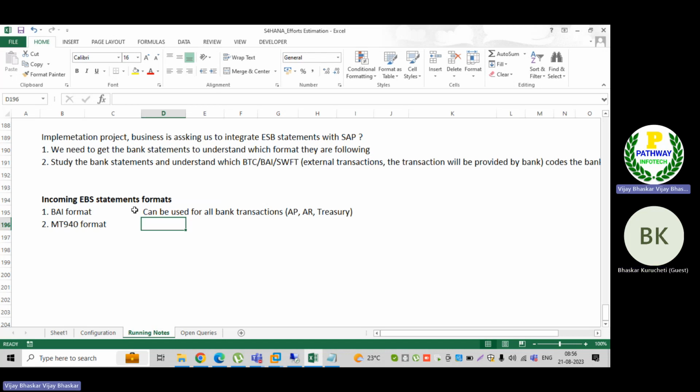Then the MT940 format will be applicable for incoming and outgoing also. Especially this has been designed for the accounts payable perspective, for EBS for AP. But now even this one we can use for treasury payments also. Then there are different formats.